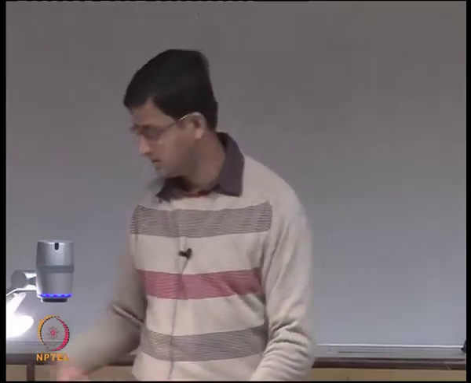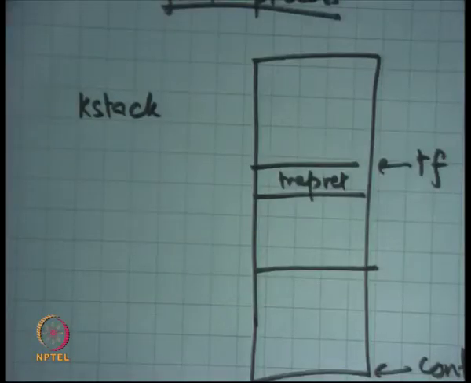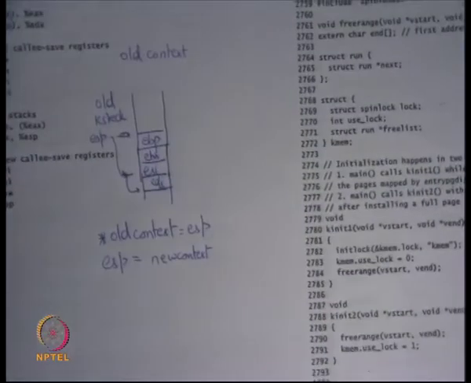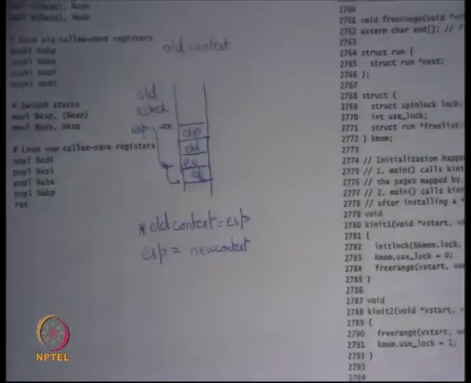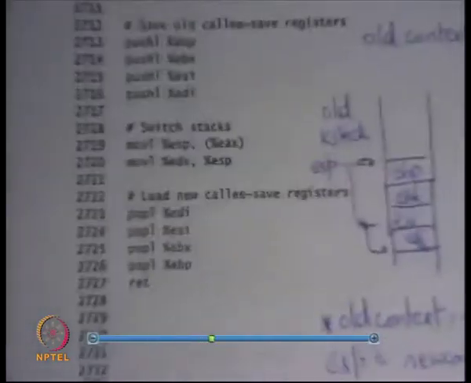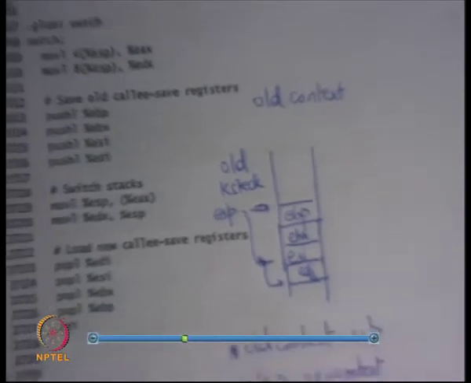So who is the callee here? The callee is the switch function. So whenever I form the context, I call the switch function, and then in the function the registers get stored. So the question is, who is the callee and who is the caller?